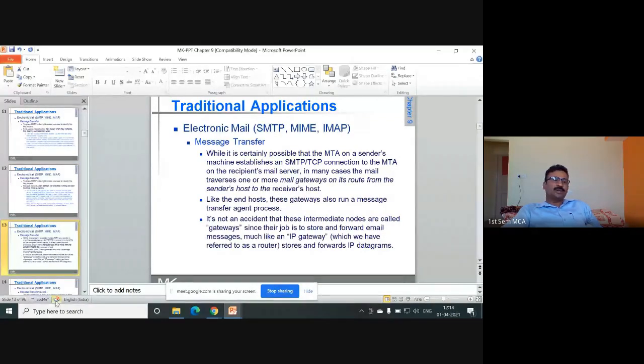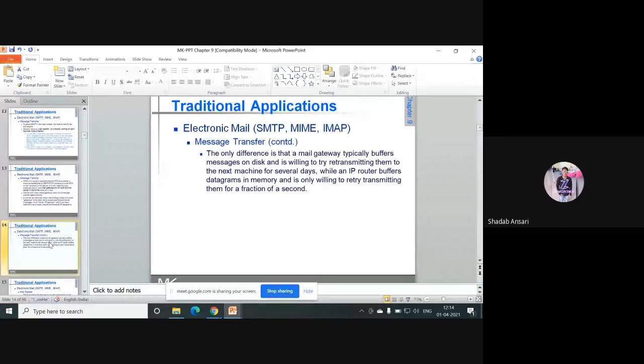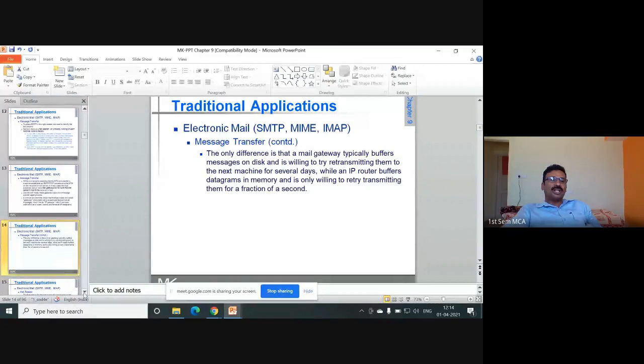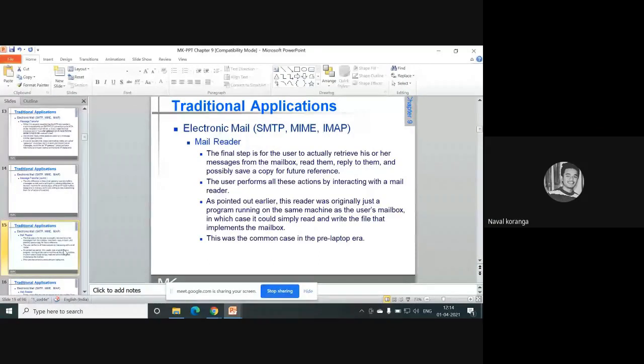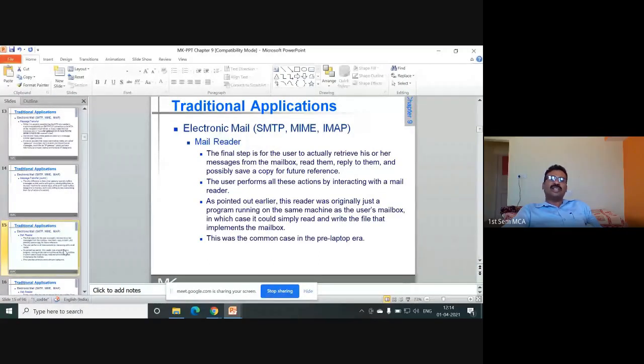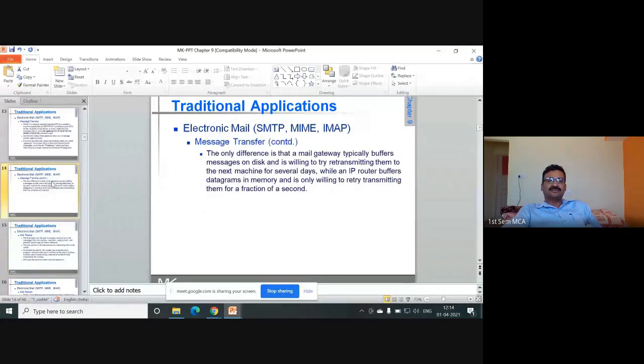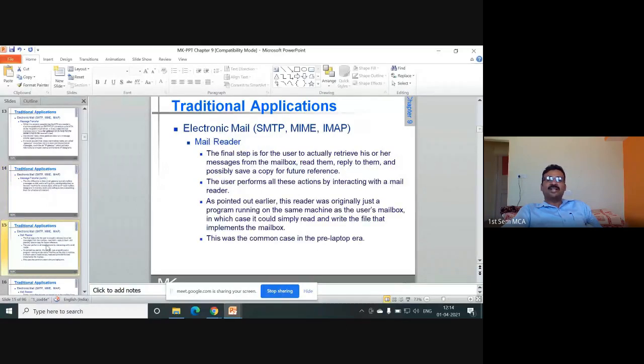IMAP is used for what purpose? Sir, you want to retrieve the message. To receive the email. So then your mail reader uses what protocol? Internet Message Access Protocol.